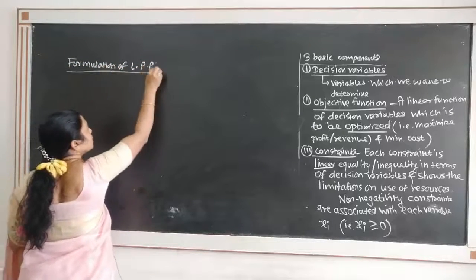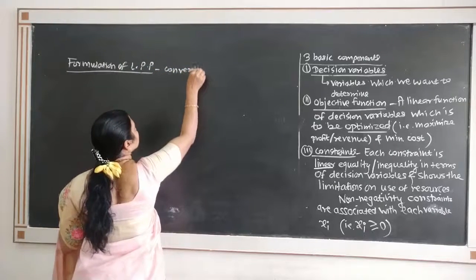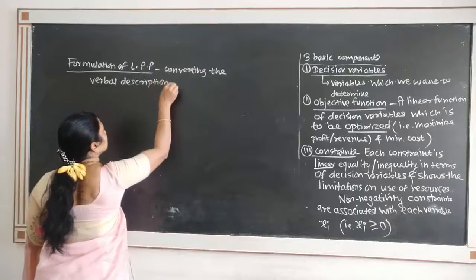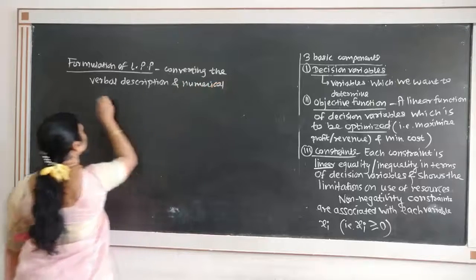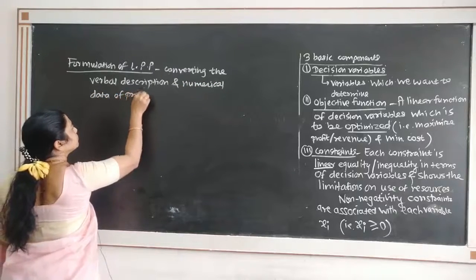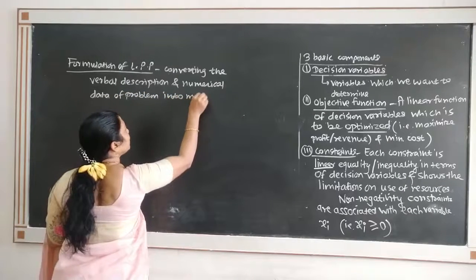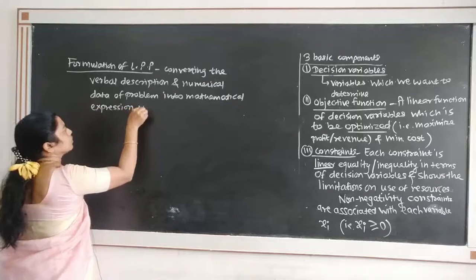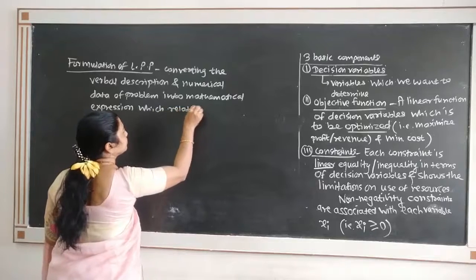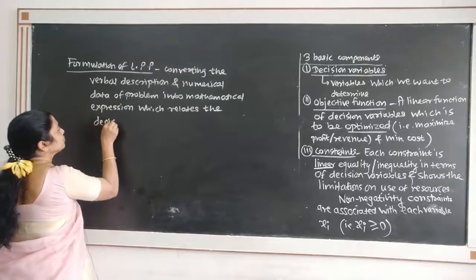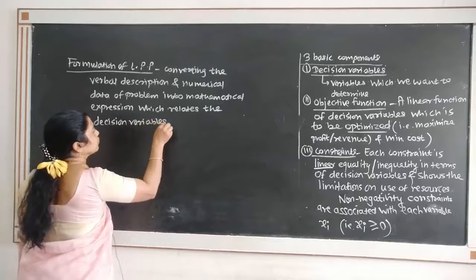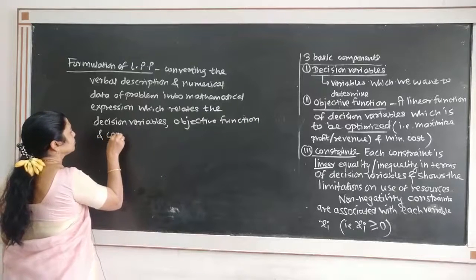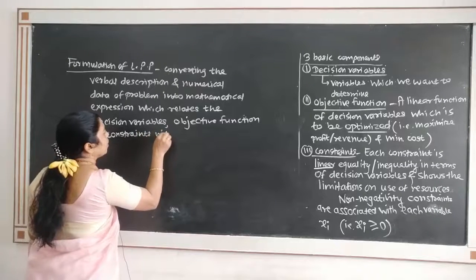Formulation of linear programming problem means converting the verbal description and numerical data of problem into mathematical expression which relates the decision variables, objective function and constraints with each other.